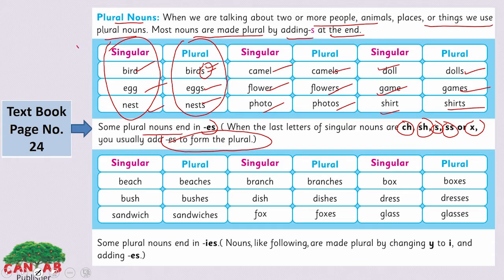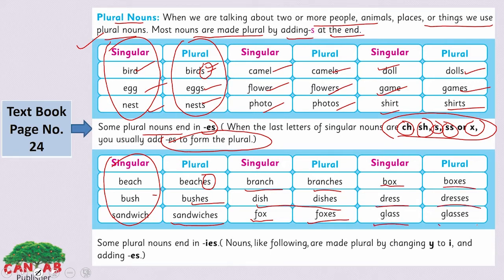Here we saw that we added only S to make it plural. Now we will add ES to make it plural, because the words end with SH, CH, S, double S or X. Look at the singular form beach, it will become beaches if it's more than one. So what have we added? We have added ES here. Bush, bushes, sandwich, sandwiches, branch, branches, dish, dishes, fox, foxes, box, boxes, dress, dresses, glass, glasses.